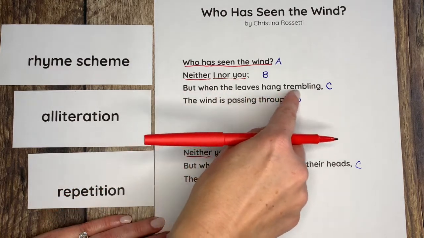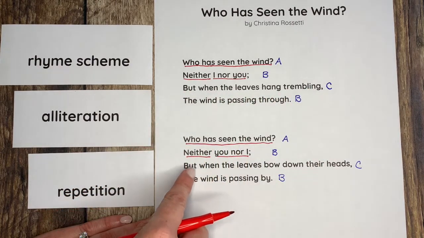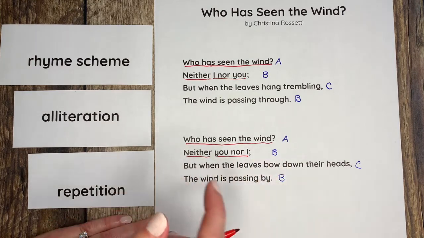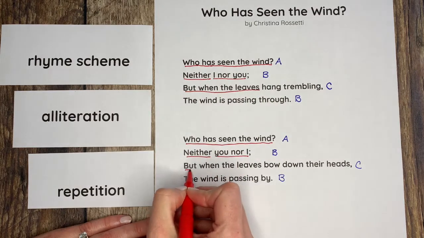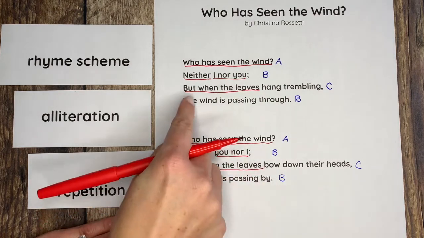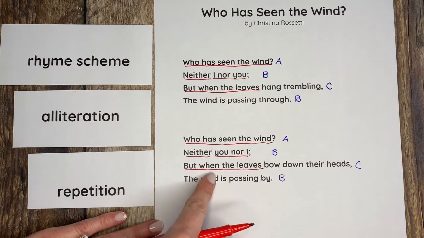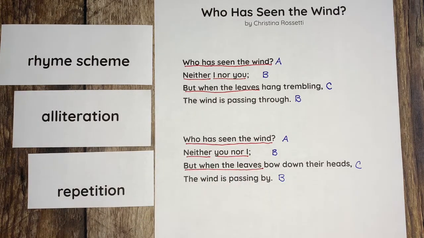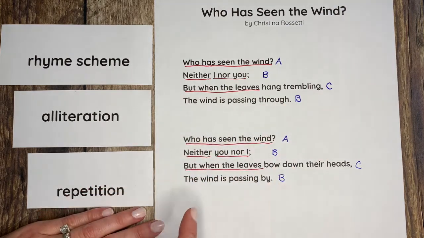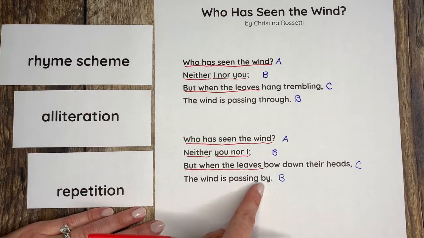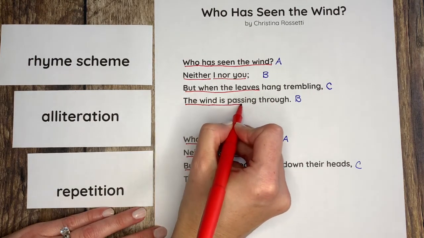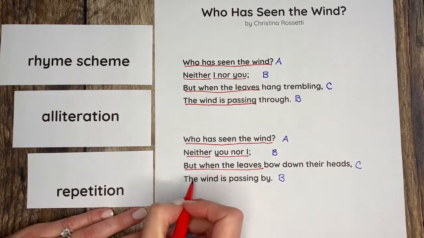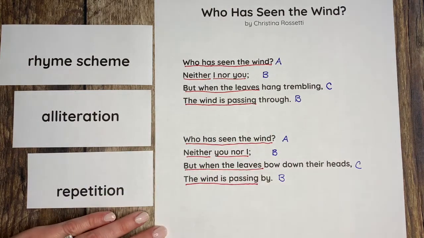But when the leaves hang trembling, well, let's look down here at my second stanza. But when the leaves bow down, oh, look what else she decided to repeat. But when the leaves. There's a lot of repetition in this poem. The wind is passing through. The wind is passing by. Okay, let's go ahead and underline the repetition. The wind is passing. The wind is passing.